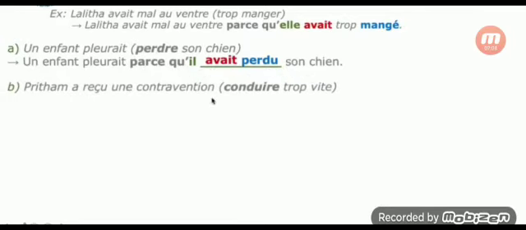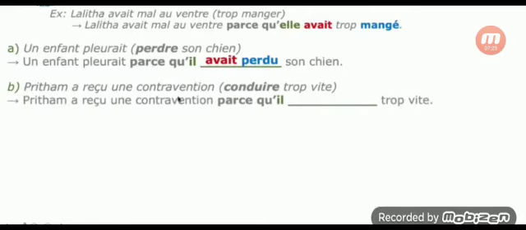Pritham received the fine in contravention. Pritham has received the fine. Why? Because he drove the car too fast. See, the first part is the same, you can write it as it is. Pritham received the fine, write as it is.